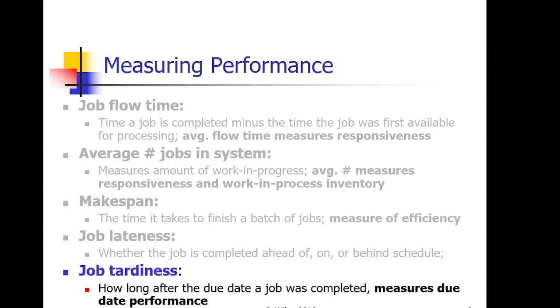Third, we have makespan. This is the time it takes to finish a batch of jobs, and this measures our efficiency. Then there is job lateness, whether the job is completed ahead of, on, or behind schedule. And finally, there is job tardiness. It means how long after the due date a job was completed. This also measures our due date performance and our lateness.